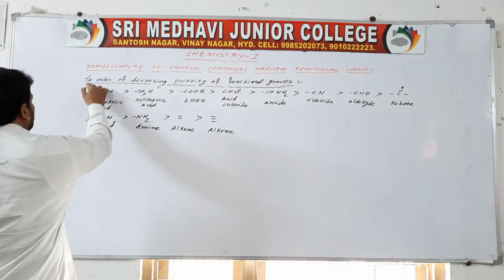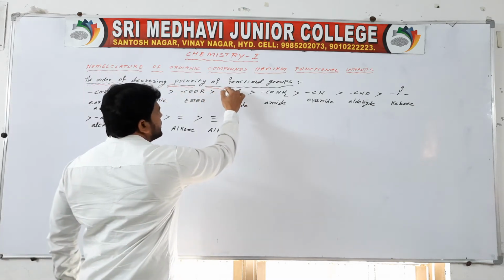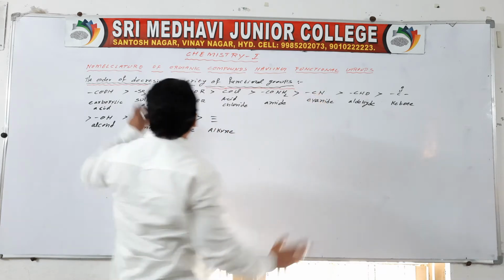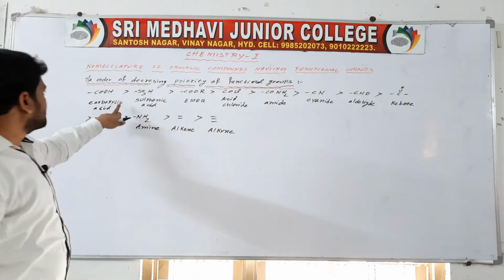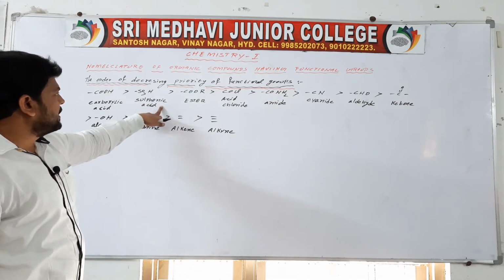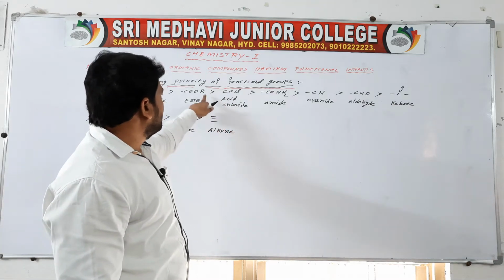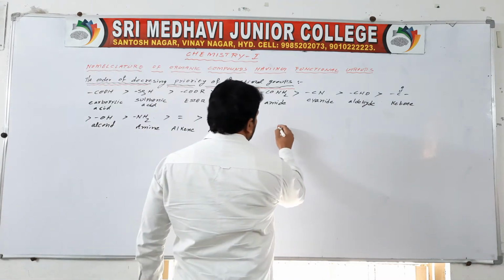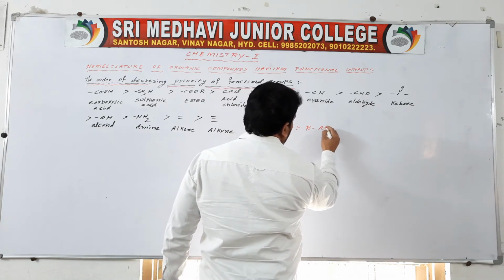So this is the order of priority of functional groups you have to know, students, when we are going to write nomenclature of organic compounds having functional groups. First carboxylic acid is greater than, next sulfonic acid is greater than, next ester is greater than, next acid chloride is greater than. Here you have to know a note, R is nothing but an alkyl group.